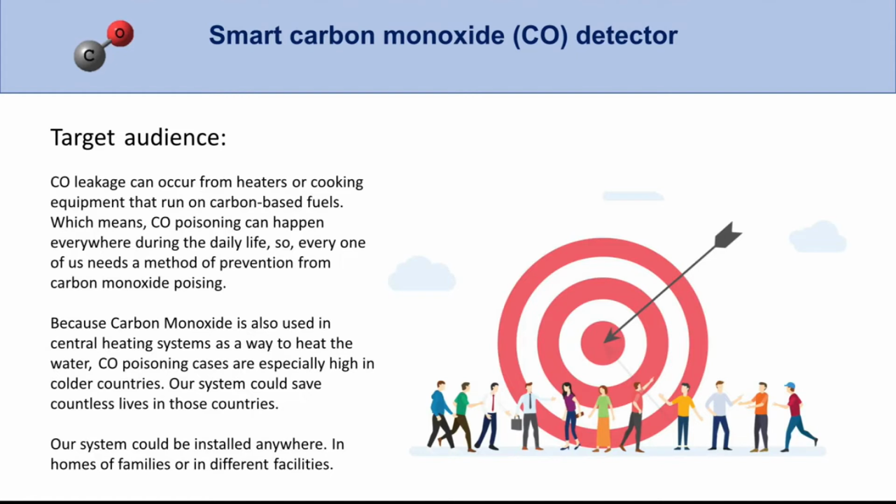Target audience. CO leakage can occur from heaters or cooking equipment that run on carbon-based fuels, which means CO poisoning can happen everywhere during daily life, so every one of us needs a method of prevention from carbon monoxide poisoning. Because carbon-based fuel is also used in central heating systems as a way to heat the water, CO poisoning cases are especially high in colder countries. Our system could save countless lives in those countries. Our system could be installed anywhere, in homes of families or in different facilities.